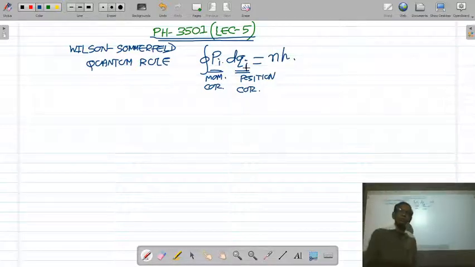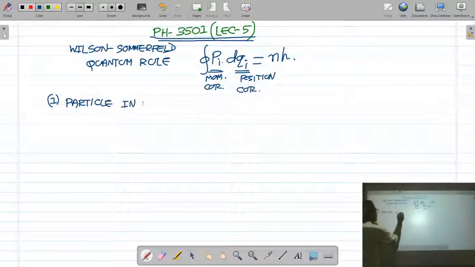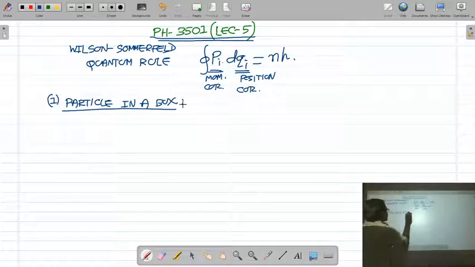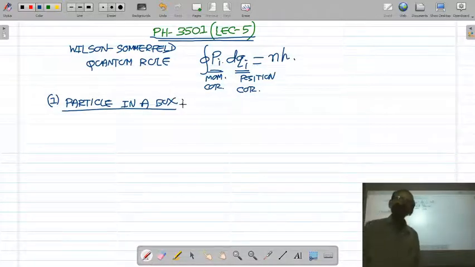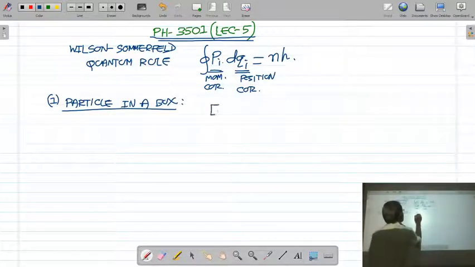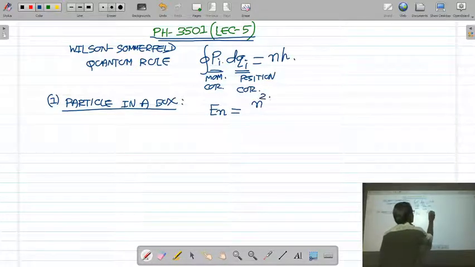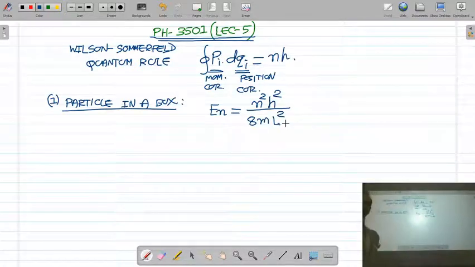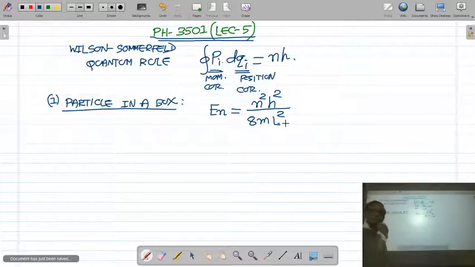We applied this Wilson-Sommerfeld quantum rule to two periodic systems. Number one, a particle moving in a one-dimensional box of length L. By applying this rule, we derived in the third lecture that the energy of a particle moving in a one-dimensional box is n²h²/8mL².